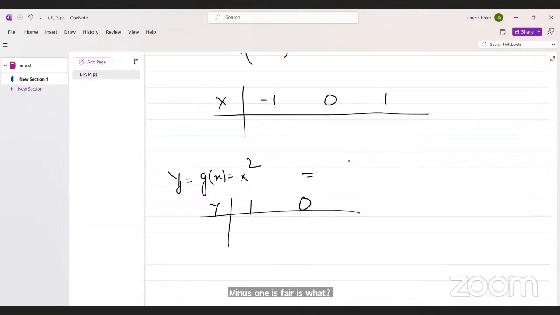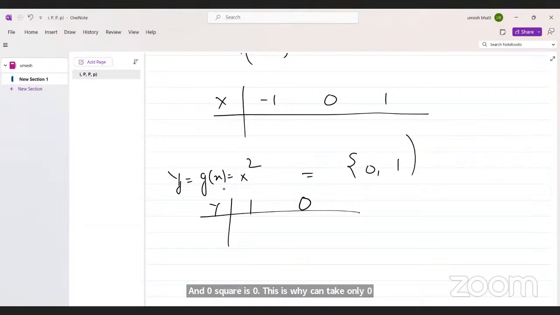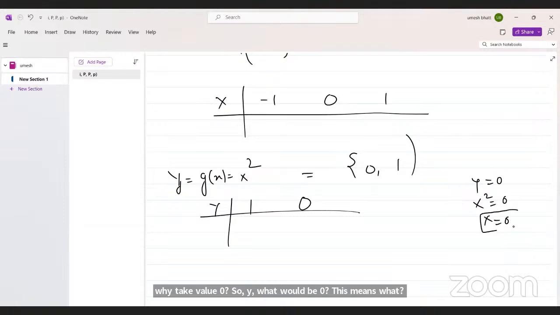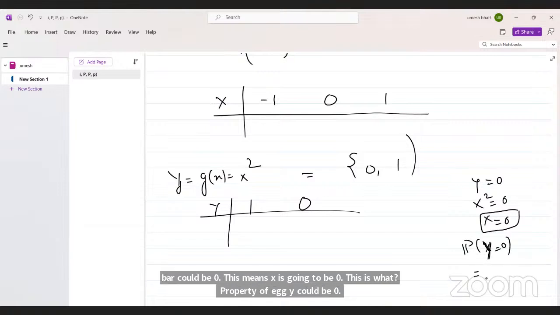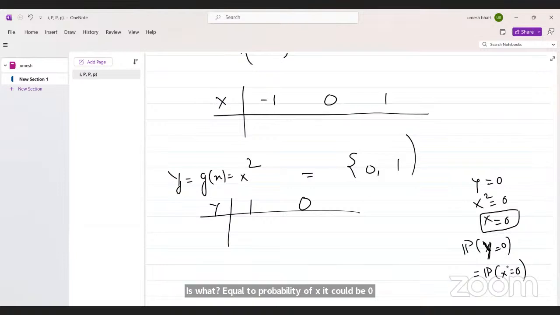This means Y can take only 0 and 1. When Y equals 0, this means X square equals 0, so X equals 0. This means the probability of Y equal to 0 is equal to the probability of X equal to 0, which is 0.5.